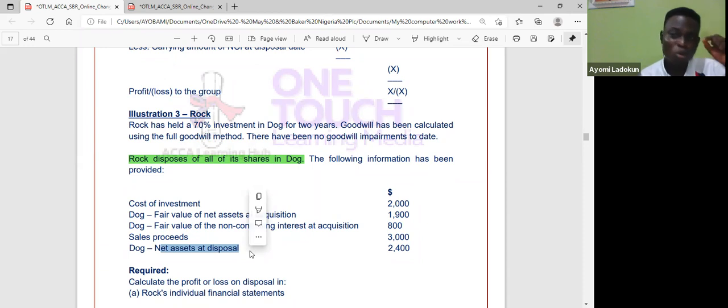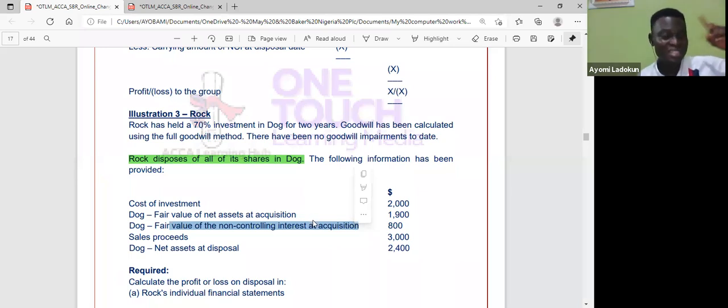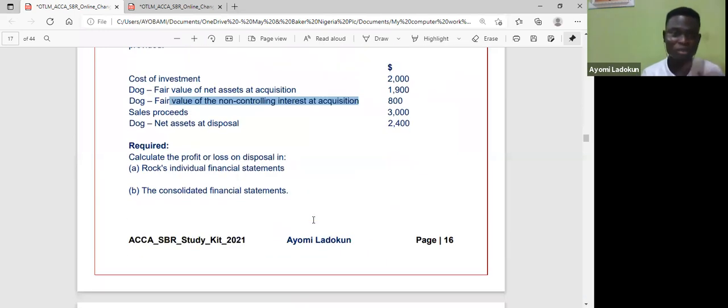Then I look at goodwill at disposal. Did he give me goodwill at disposal? If he did not give me, I will have to compute my goodwill. Then I also look at the carrying amount of NCI. If he did not give me the carrying amount of NCI, the fair value of NCI at acquisition is 800. That is at acquisition. But what is my NCI at disposal date? We are going to find that as well. That's what we are doing.